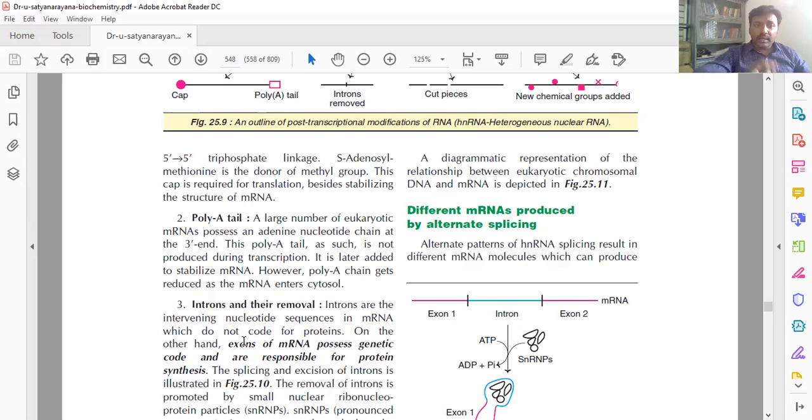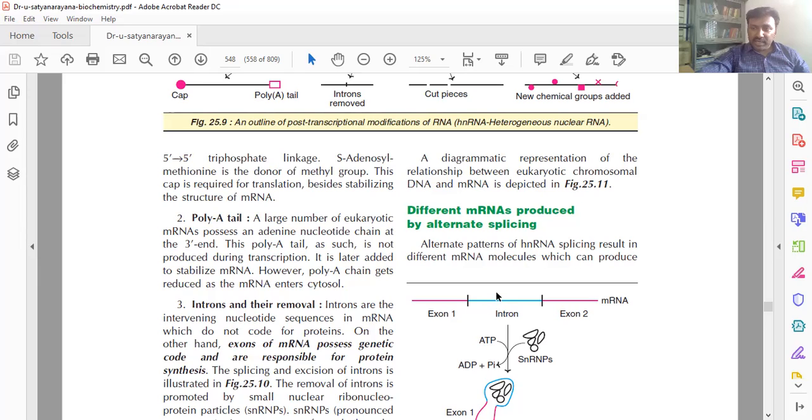See, introns are the intervening nucleotide sequences in the mRNA. This is the diagram. It shows the intron between the exons. Some non-protein-forming nucleotides are there.